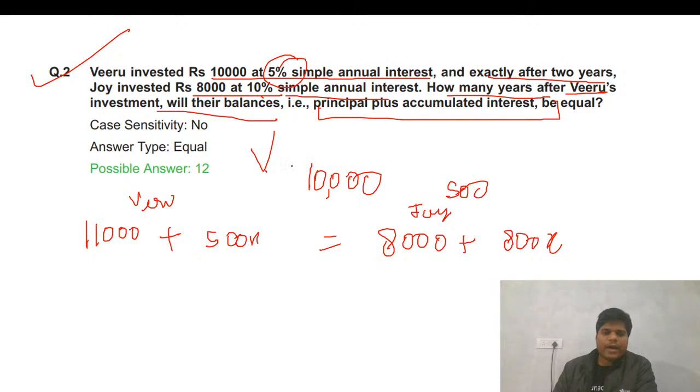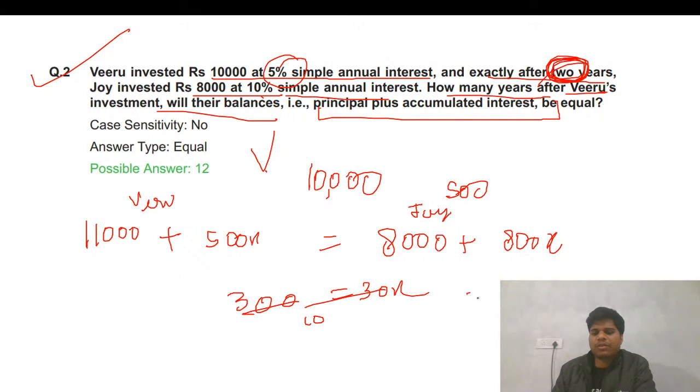Okay, so I have equated this. I have brought this over. I have removed this. Okay, so just add all this. So this will be 300x, and this will be 300. So x equals 10. What is the question asking? The question is asking how many years after Vero's invested with their balances. So that will be 12. Okay, 10 plus 2. 10 plus 2 is the answer.